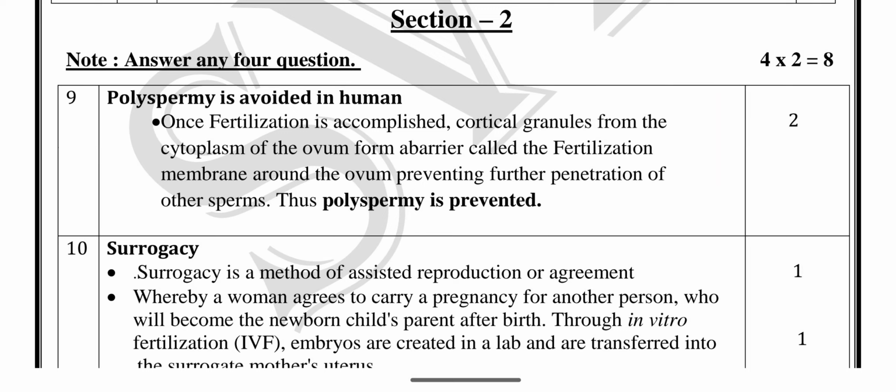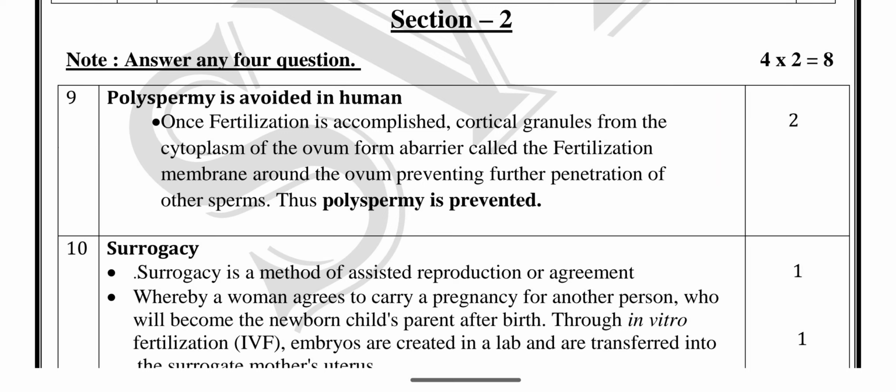Once fertilization is accomplished, the cortical granules from the cytoplasm of the ovum form a barrier. The barrier is called the fertilization membrane around the ovum, preventing the penetration of other sperms.